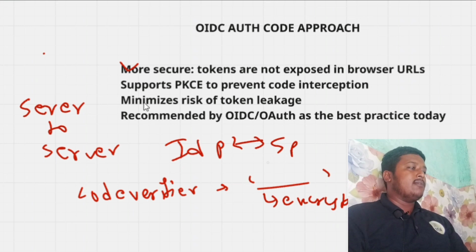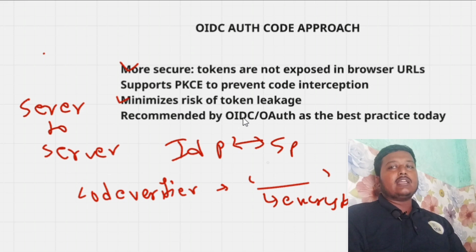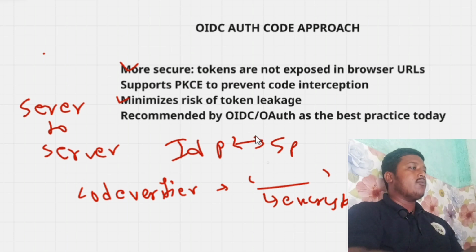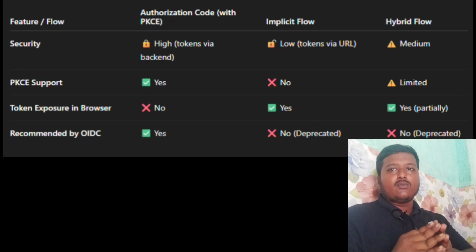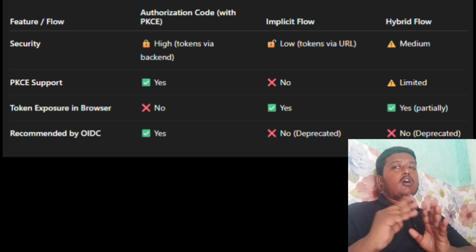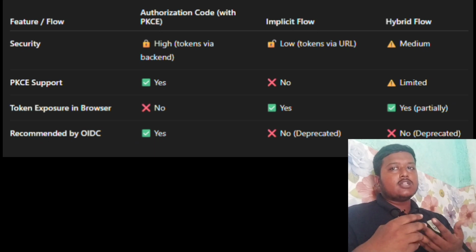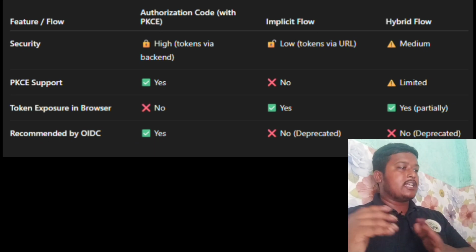So there is minimum risk in token exchange. Why do I say that there is no token exchange in the browser? OIDC and OAuth recommend that you use auth code only, as it is the best practice. We will see one comparison table, after which all your doubts will be cleared about why auth code is the best approach compared to implicit and hybrid.